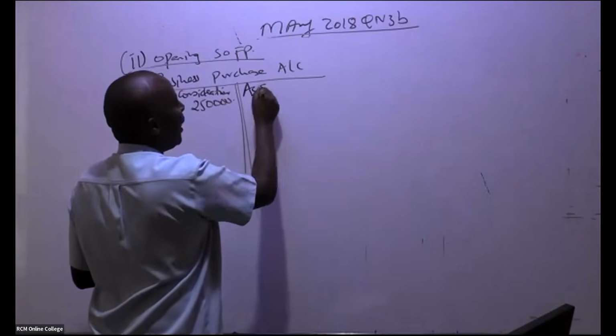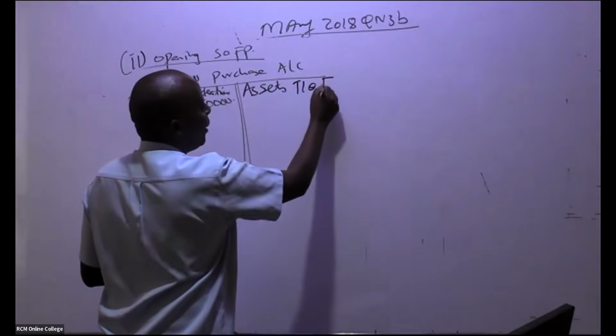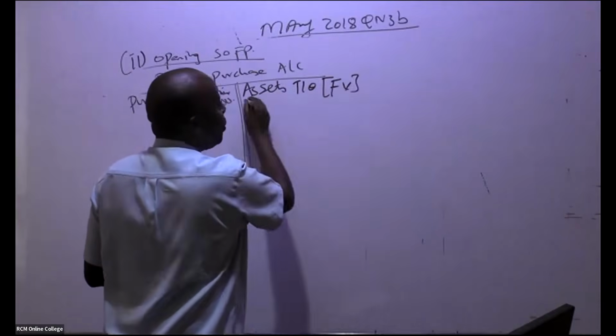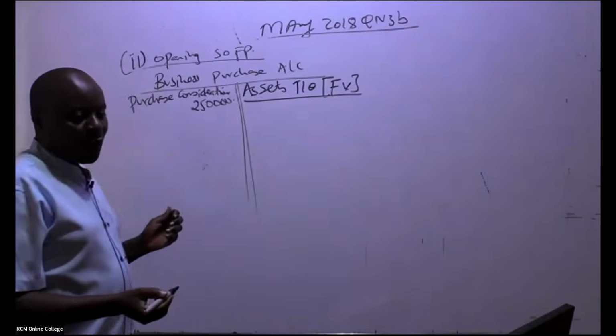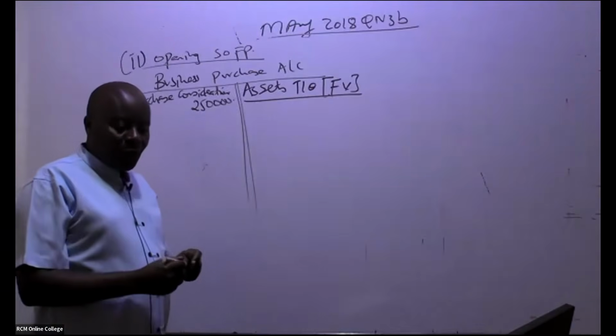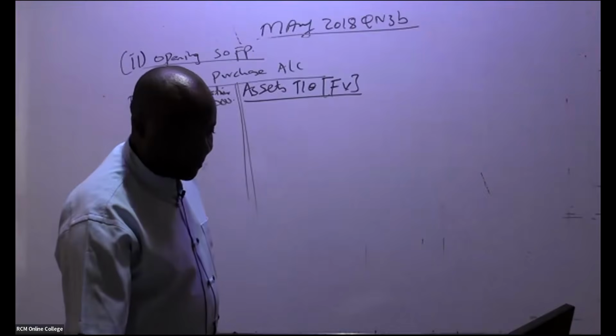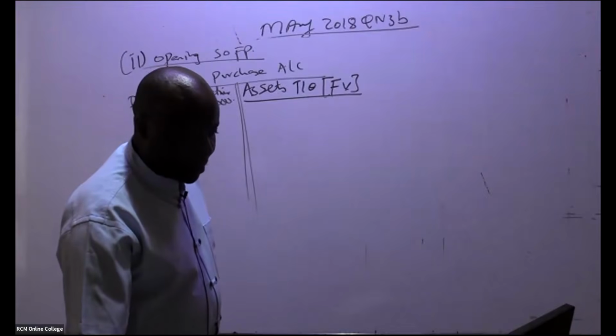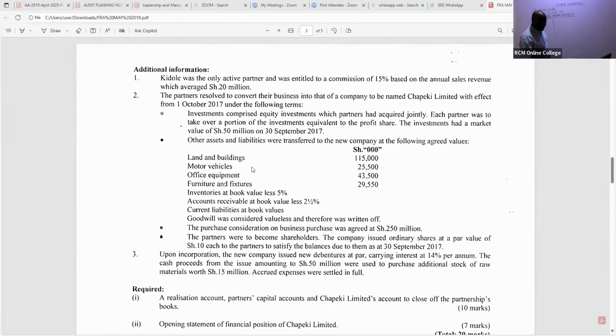So you come and say here, assets taken over. And remember, for assets taken over, you always use fair value. So go to note number 2 and pick this. Remember you are taking them at fair value, at market value. So you write there, land and buildings, 115,000. Very easy. These are the assets and liabilities which were transferred to the new company. So land and buildings, 115,000, fair value.